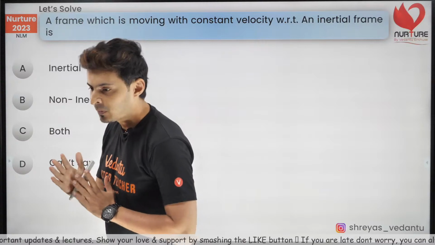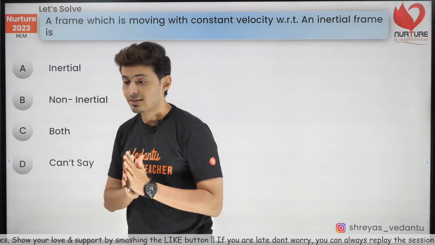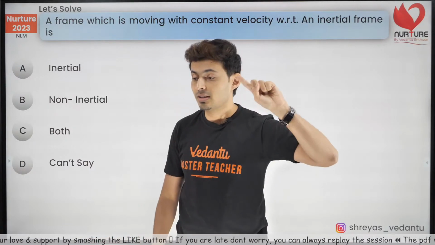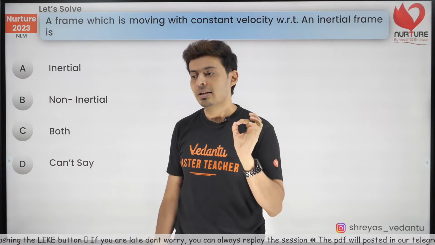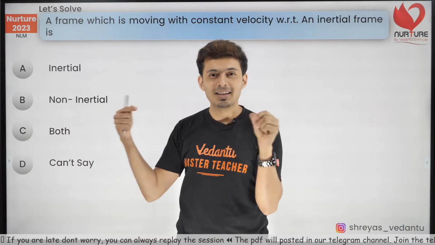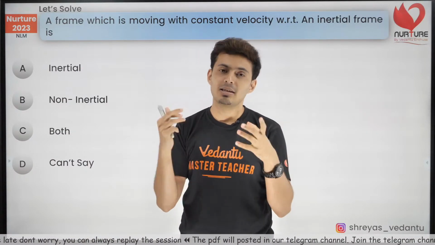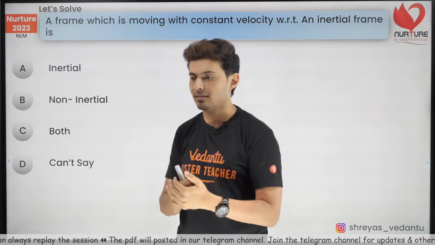Maintain this momentum. That means if a car is moving on a road, is in non-inertial frame of reference, Manojyoti, if it is moving with constant velocity, it is inertial. If it is moving with acceleration, then it is non-inertial. Why acceleration is non-inertial? Because there will be some force unbalanced. That's why it will become non-inertial. So it depends if it is moving with constant velocity or acceleration.